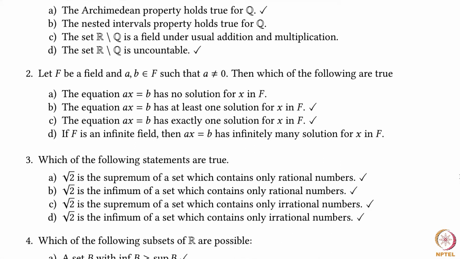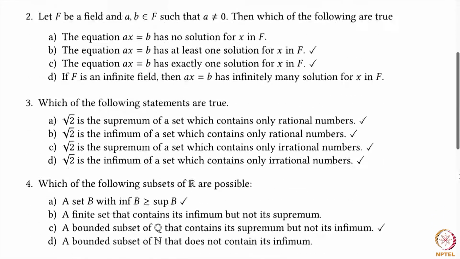Root 2 is the supremum of a set which contains only rational numbers. Yes, look at all the rationals which are less than root 2. Root 2 is the infimum of a set which contains only rational numbers. Yes, look at all rational numbers that are greater than root 2. Root 2 is the supremum of a set which contains only irrational numbers. Yes, look at all the irrational numbers that are less than root 2. And similarly for option D.